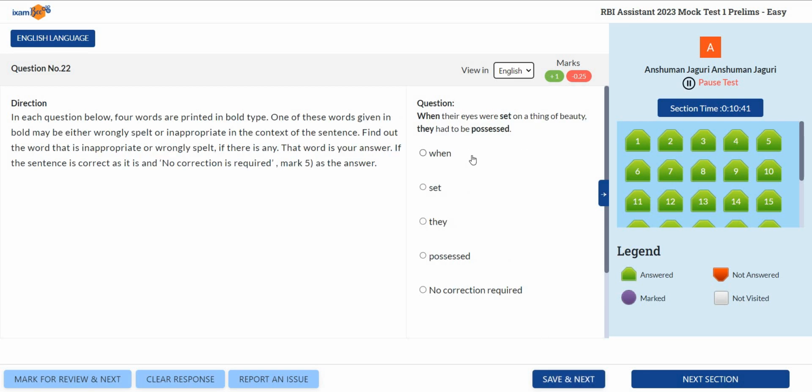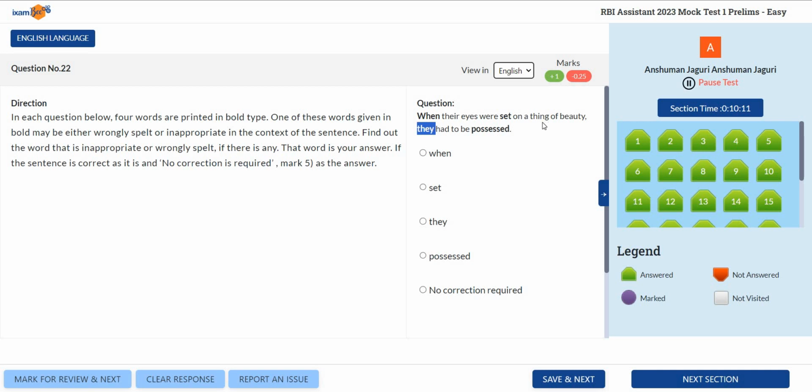Now we see the next part here. Look at this. What do you have to do here? You have to find a wrongly spelled word, or a word that shouldn't be present there, that has been wrongly placed there. So, "when their eyes were set on a thing of beauty, they had to be possessed." Who had to be possessed? Are we talking about people here? Whose eyes are we talking about? Or are we talking about that thing? We're talking about that thing, actually, right?